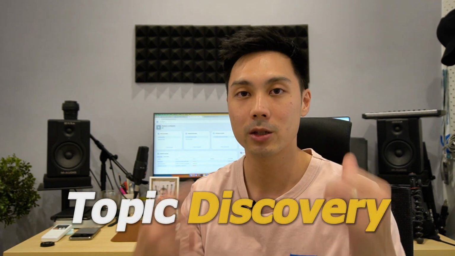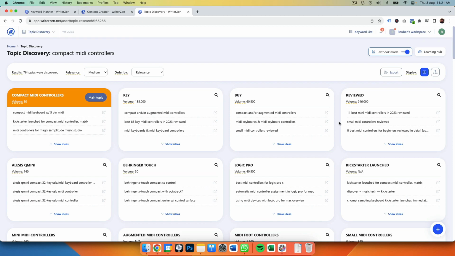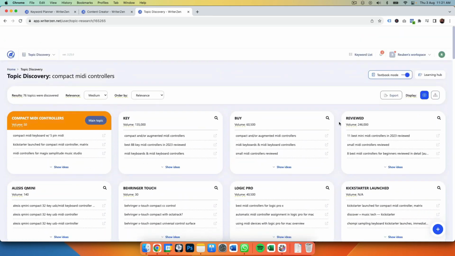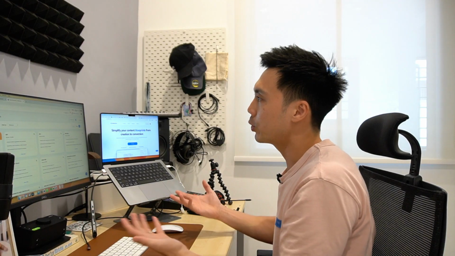So number 1 is topic discovery. Topic discovery allows you to discover around a topic, maybe compact MIDI controllers. So now I have a bunch of topics that I can create content around. These are all clusters here. One thing that's really useful is to look at the search volume of a given cluster. In this example, you can see reviews are doing really well. So I might want to create content around reviewing a MIDI controller.